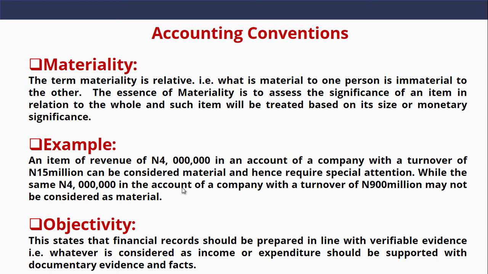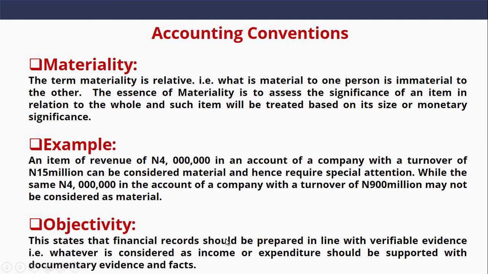Let's look at the next convention, which is the objectivity convention. This states that a financial record should be prepared in line with verifiable evidence, which means that whatever is considered as income or expenditure should be supported with documentary evidence and facts. The objectivity convention states that all accounting records must have verifiable evidence.